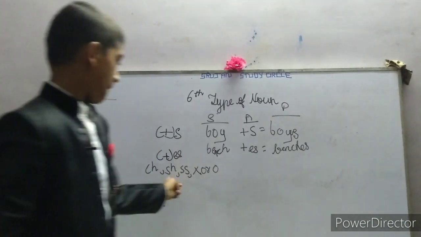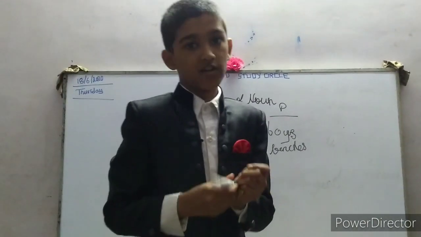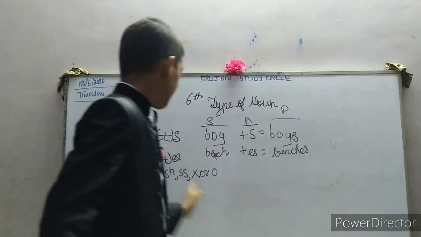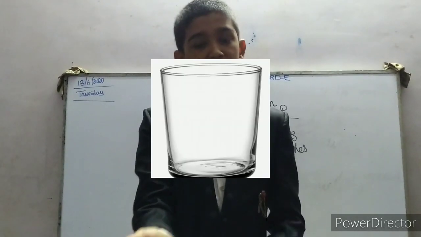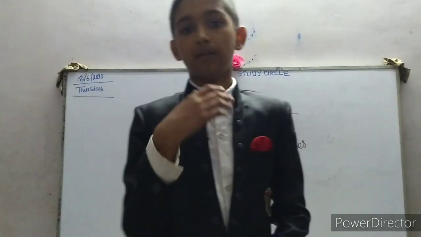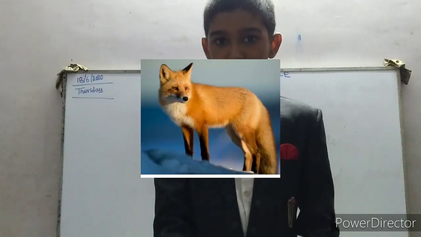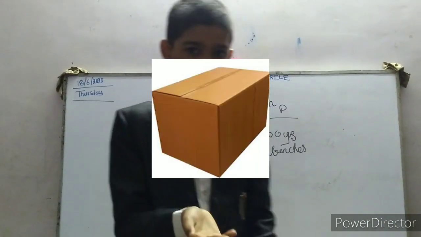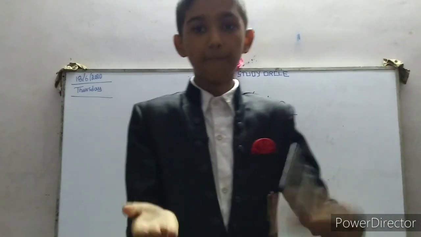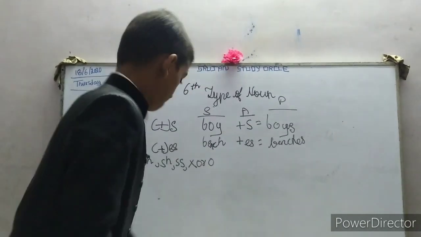Again examples: with sh, bush will become bushes, and with ss, glass will become glasses. Sometimes x, for example box, fox will become foxes, box will become boxes. And sometimes o, potato will become potatoes.